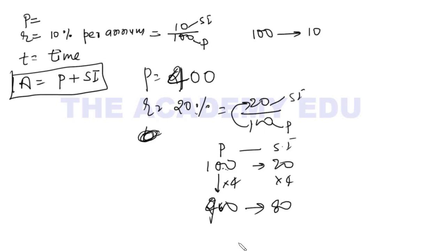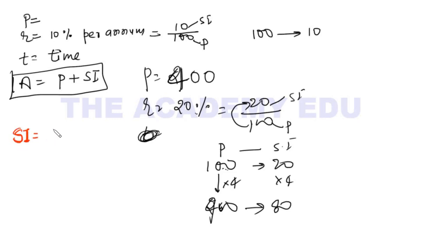Have you seen? I solved this question without using any formula, right? But for simple interest, there is a formula which is generally given in the books.